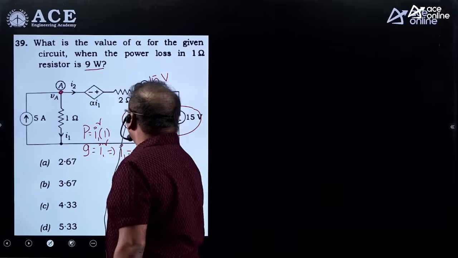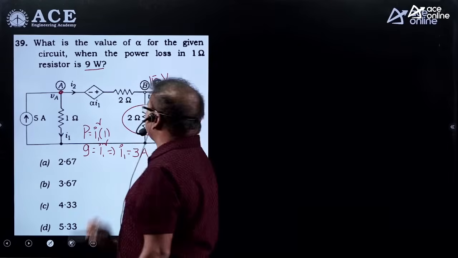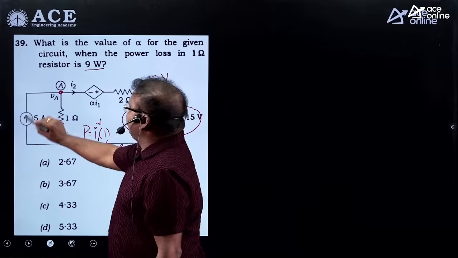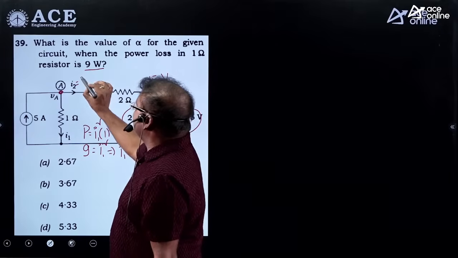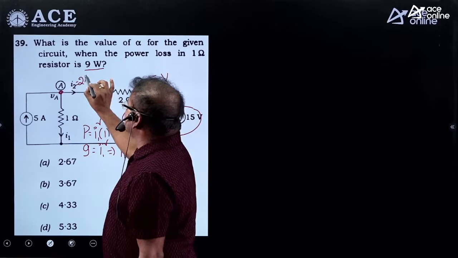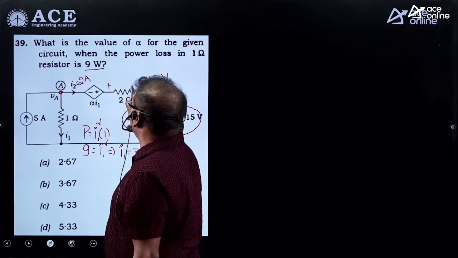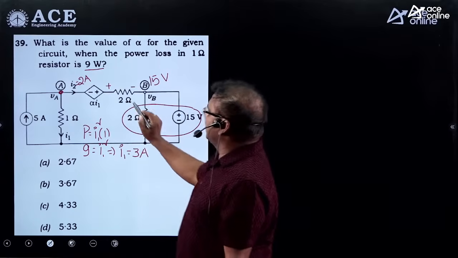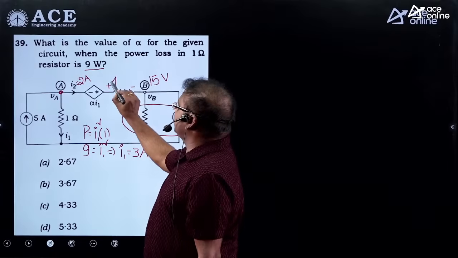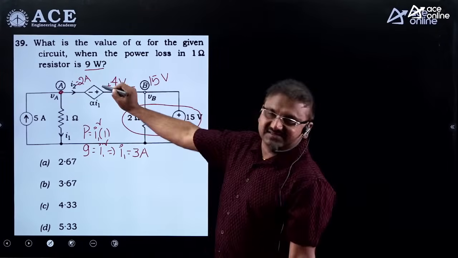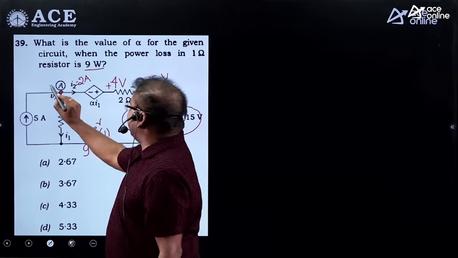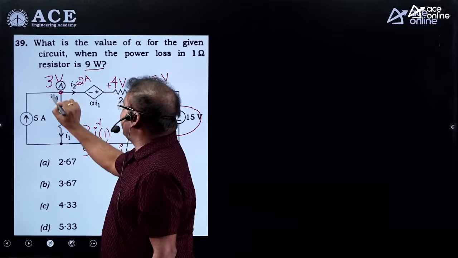With I1 equal to 3 amperes, 5 amperes is incoming and the leaving current is 3 amperes, so the remainder is 2 amperes. Based on that, I am able to define the voltage across the 2 ohm resistor as 4 volts.